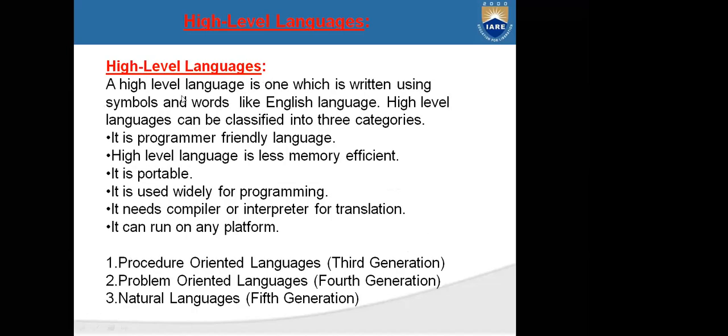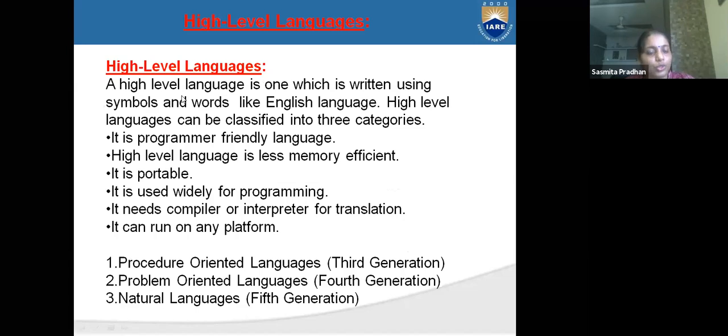What is high level language? We understood machine level language and assembly level language. Now the third one is high level language. I told you there are three types of languages in programming: machine level language, assembly level language, and high level language.